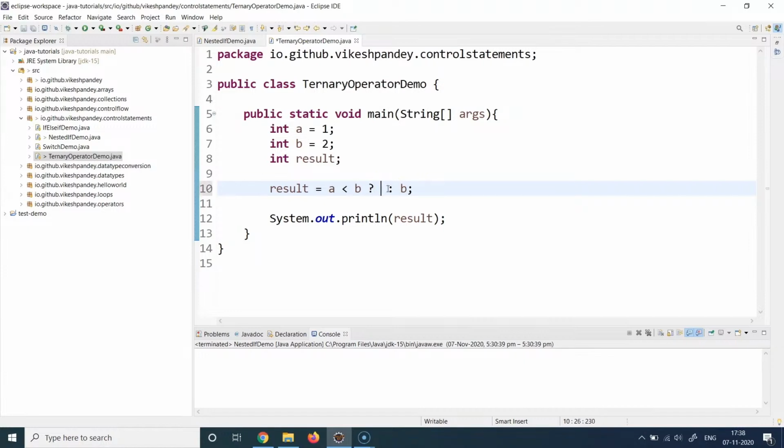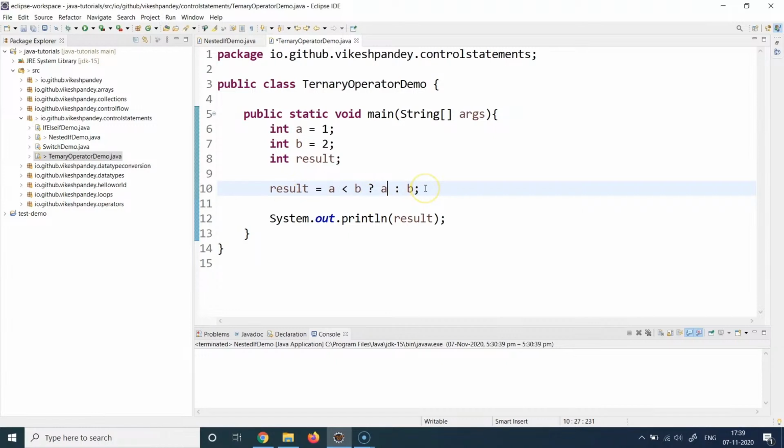So instead of this, you can also write system.out.println here, which will also be fine. If I just write system.out.print, not printf, but I want println, so I'll just write println. You can also do this. This is also fine. You don't need to store the result, obviously, but you can also write this condition in a way. But this only has to be a single statement. It cannot be more than one statement because this expression can only hold one statement at a time. So use it in situations where you have to check a condition and do something in the if block, which is only one statement, and again one statement in the else block.